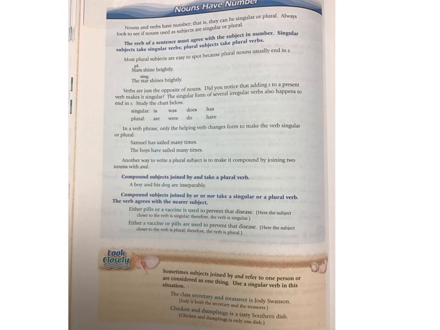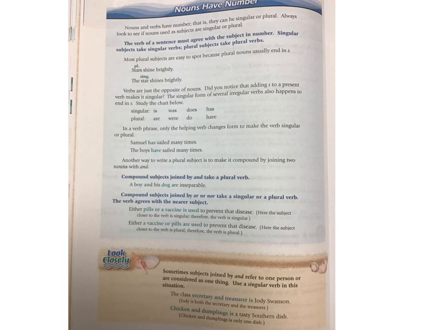When you have a plural subject that ends in S, you're going to have a plural verb that doesn't end in S. Just like the rules right here. All right? Okay, let's look down at this information. Verbs are just the opposite of nouns. Did you notice that adding S to a present verb makes it singular? The singular form of several irregular verbs also happen to end in S.